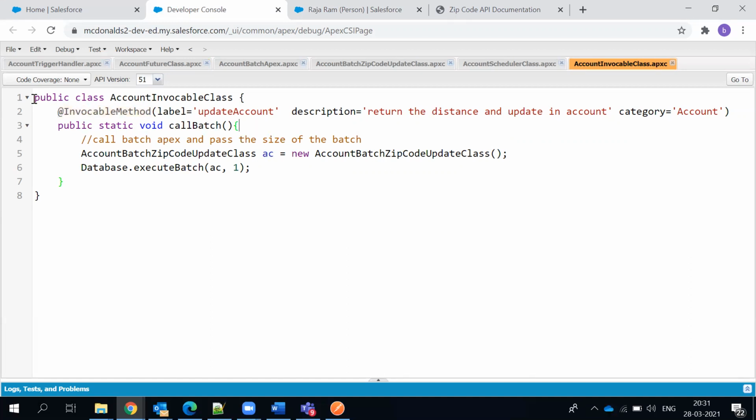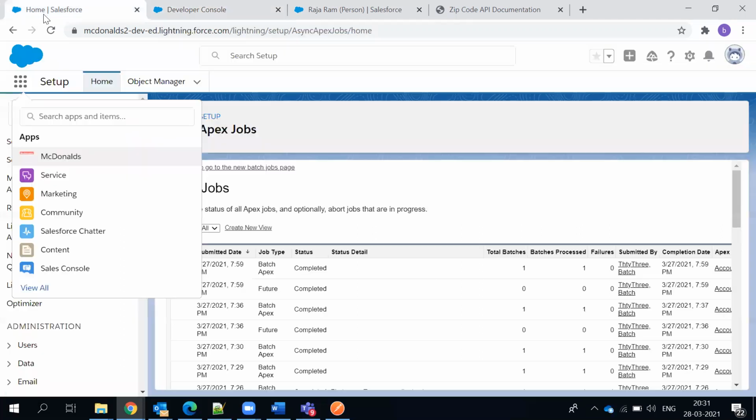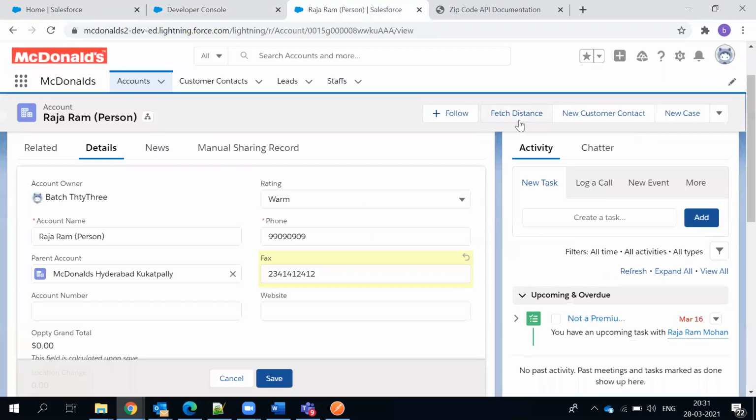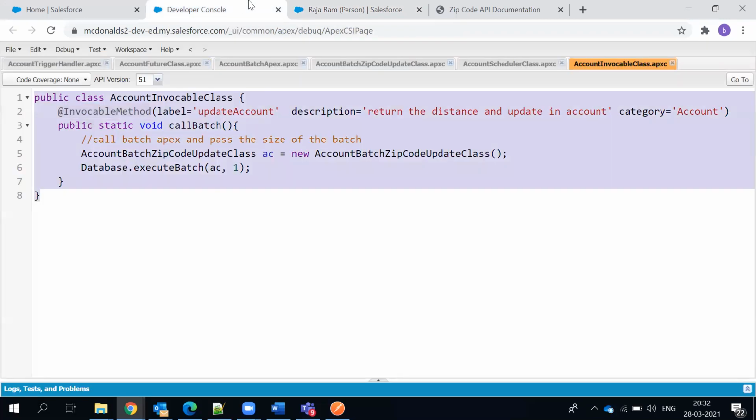I have written it because while creating buttons like this, the button can call a few things. Either a lightning component can call, or a Visualforce page it can call, or something like a flow it can call. I wanted a very easy option, a flow, which is simple like a process builder. We have to do some configuration: launch screen, call the Apex class. Now I call the Apex class as this.